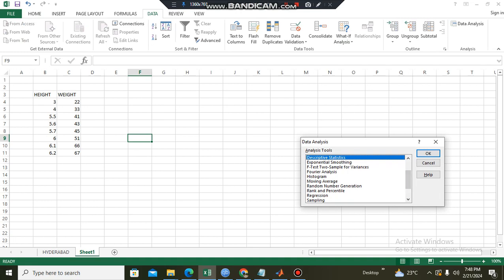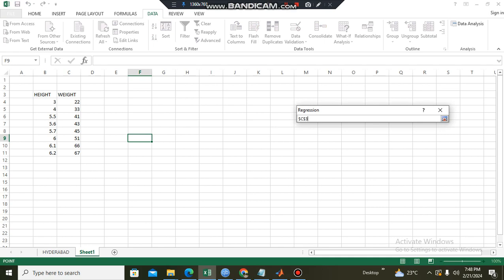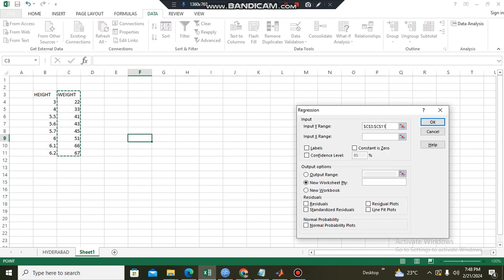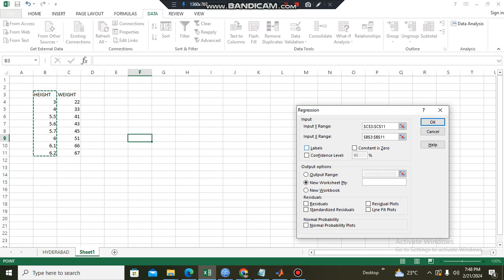So first you need the input range, meaning the output variable. You have to select the dependent variable, so from this one to this one, enter, and then the independent variable, and click Labels, because there are two labels. And if you want a residual plot and line fit plot, you can select those options. This option is selected by default. You can change it, but I will select this option. It will print the output in another sheet.